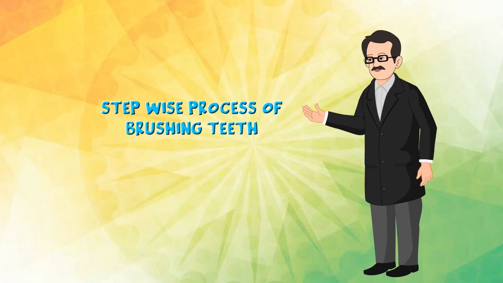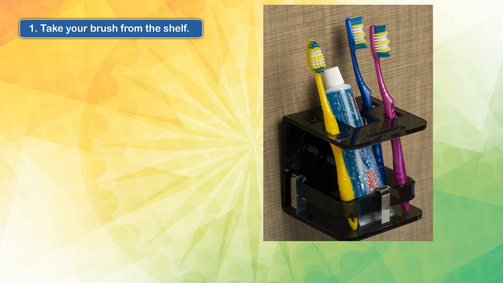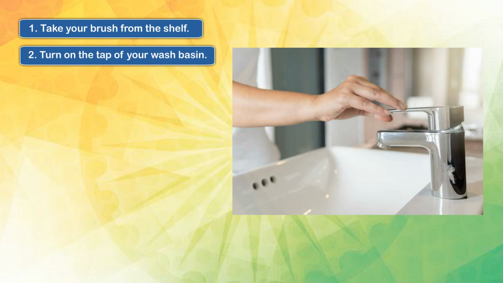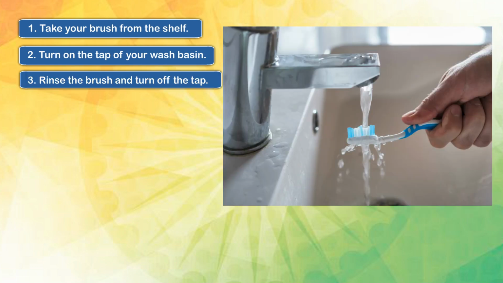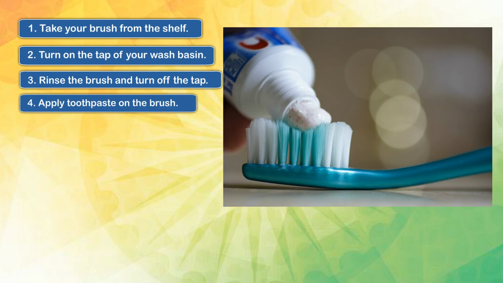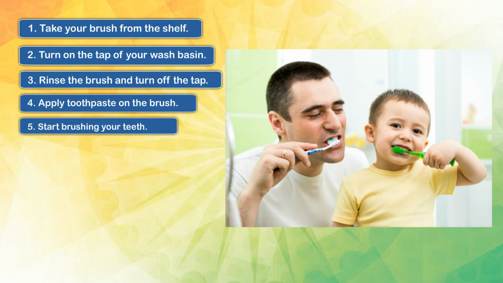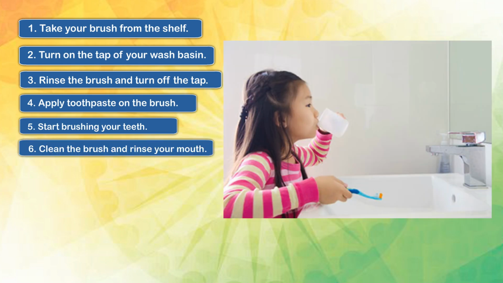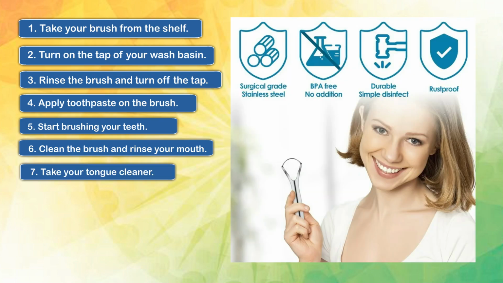Stepwise process of brushing teeth. 1. Take your brush from the shelf. 2. Turn on the tap of your wash basin. 3. Rinse the brush and turn off the tap. 4. Apply toothpaste on the brush. 5. Start brushing your teeth. 6. Clean the brush and rinse your mouth.